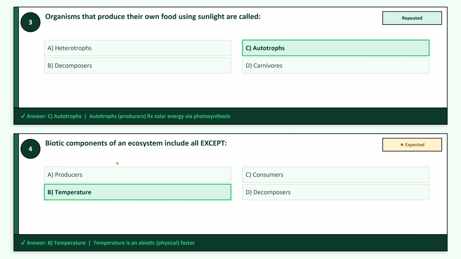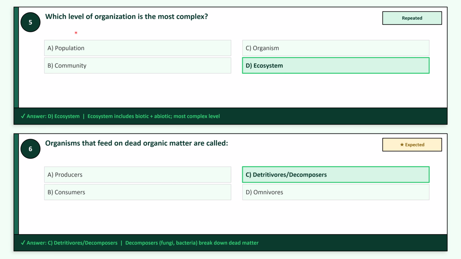Question 4, biotic components of an ecosystem include all except, option B, temperature. So this question is expected. They may include this question in upcoming exams. Question 5, which level of organization is most complex? It's option D, ecosystem. This question is also repeated many times in FPSC exams. Question 6, organisms that feed on dead organic matter are called detritivores or decomposers. So this question is also expected.